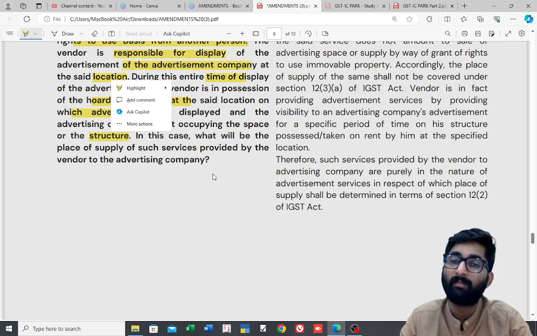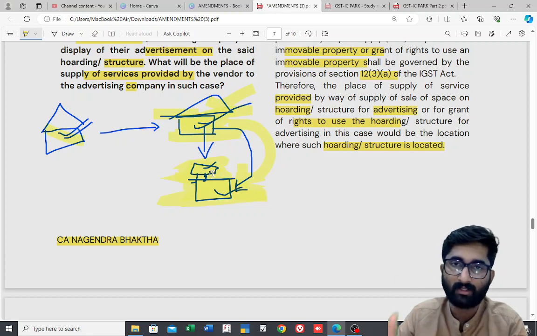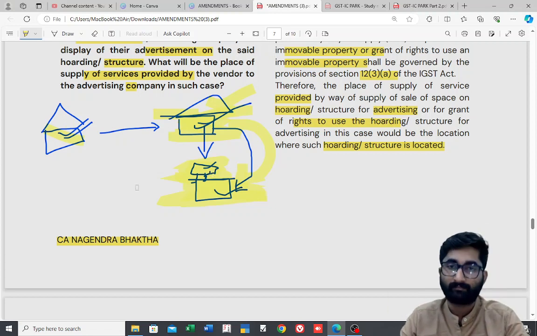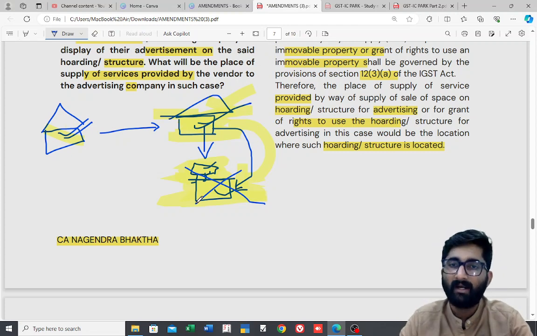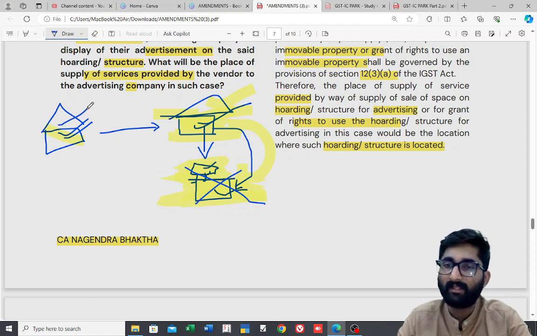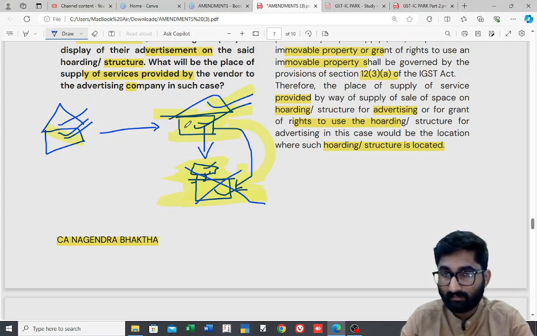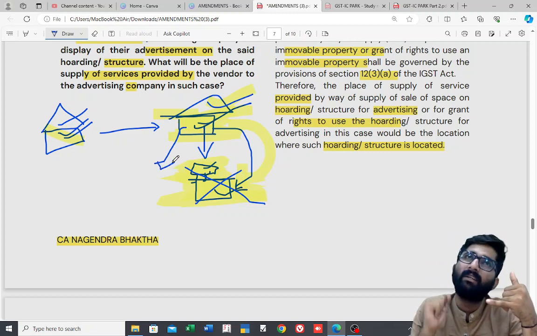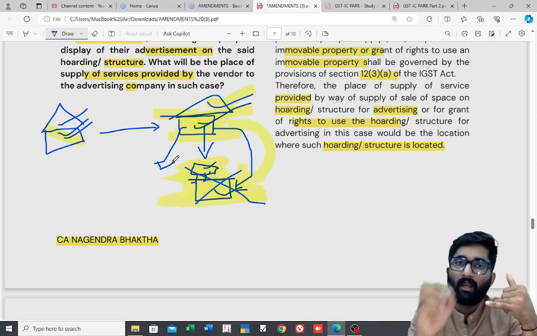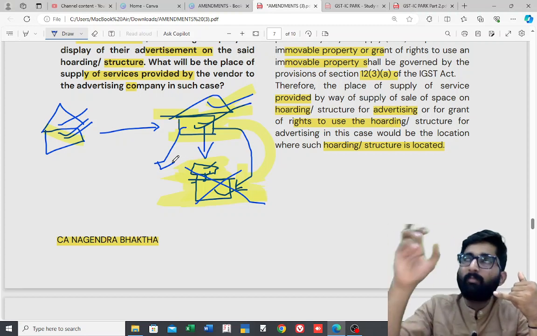In this case, what will be the place of supply? I will explain with the same example. What is the issue? I am sure that you have not understood the issue. I will explain. See, think. I don't have these kinds of structures. But this Joyalukkas is in Delhi and this advertising company is also in Delhi. They called me and asked, sir, we wish to give some advertisement in your locality. Can you help us out? If you have the structure, put this in your structure.